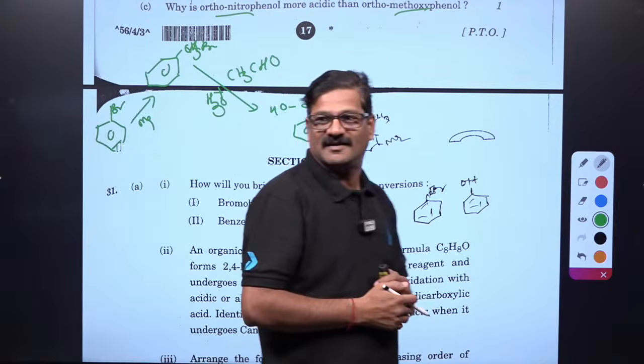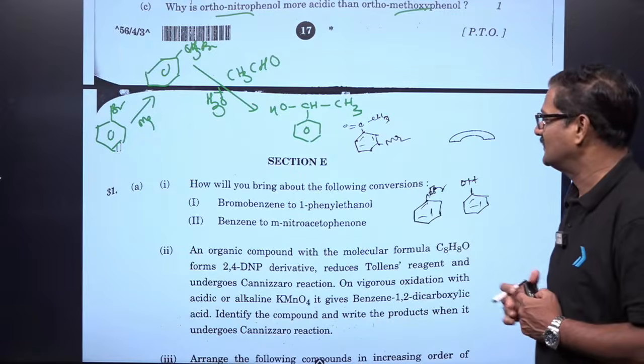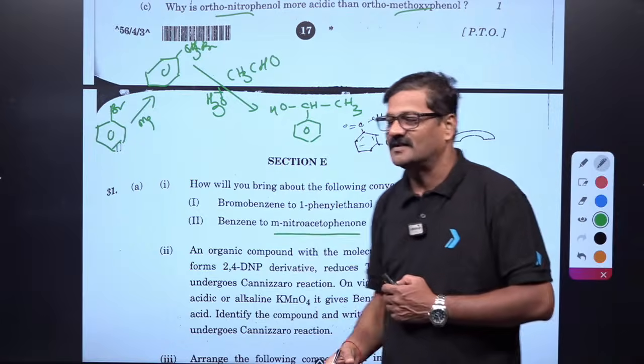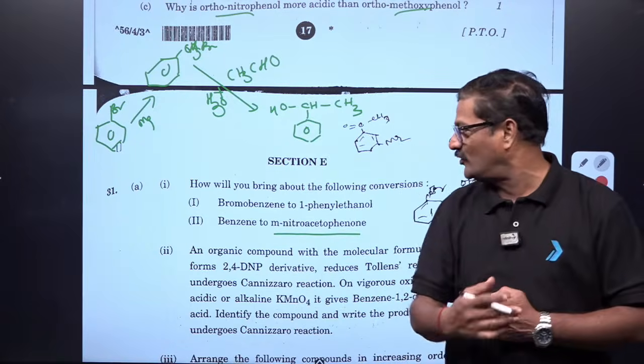Grignard synthesis beta, Grignard synthesis. Benzene to meta-nitroacetophenone. Perfect, it is there in the NCERT conversions. Directly you can go ahead with that.